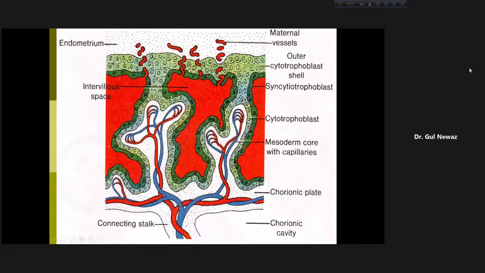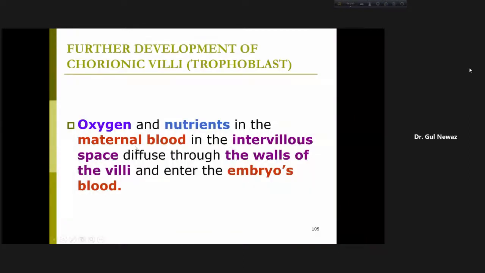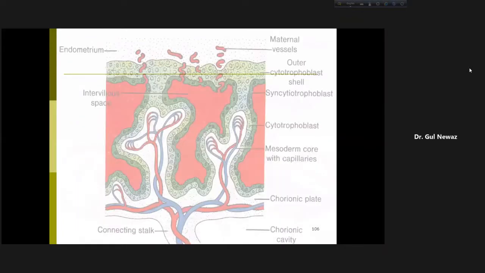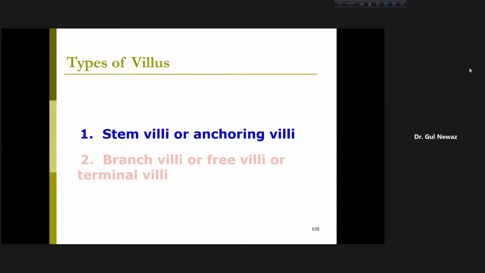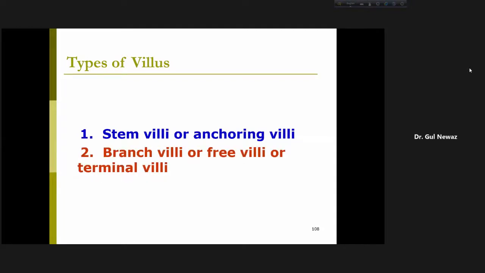And on the side, the smaller ones are the branch villi. Here is a branch villus, here is a branch villus, here is a branch villus. So the villi are of two types: the stem villi or anchoring villi, and the branch villi or free villi or terminal villi. One type has three names: branch villi, free villi, terminal villi.